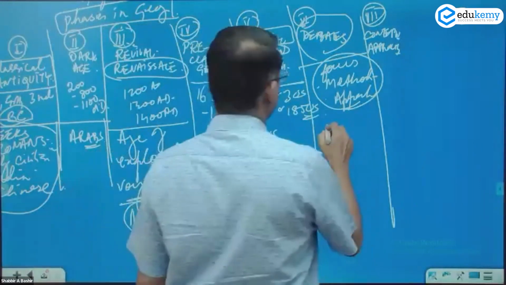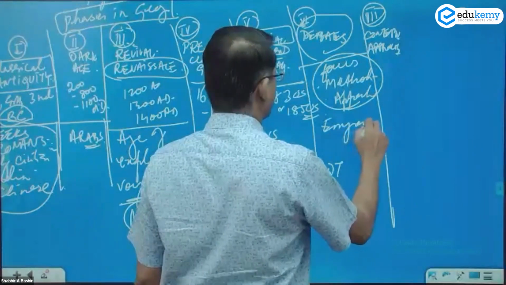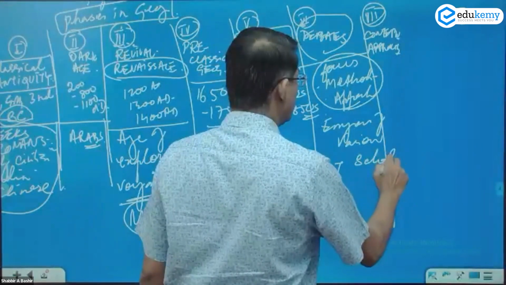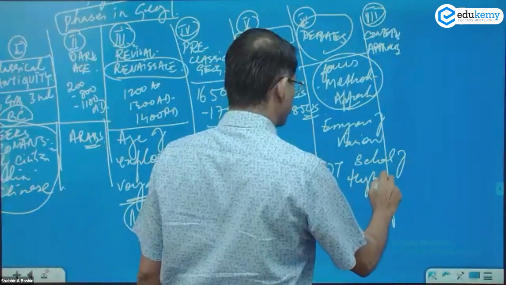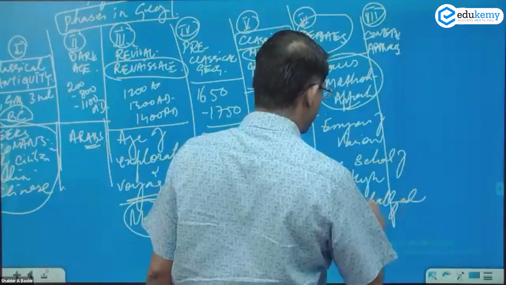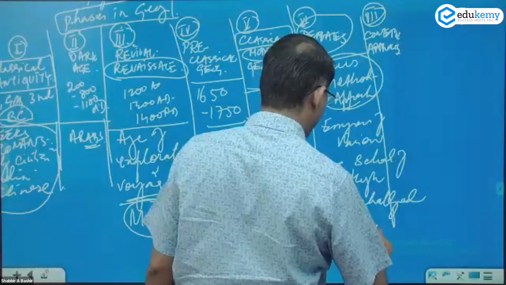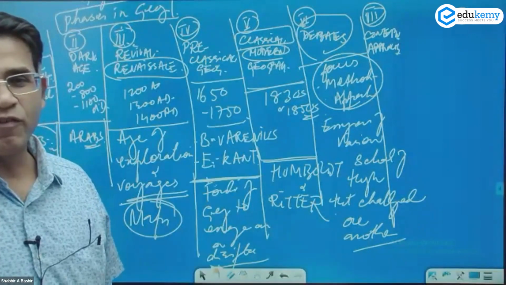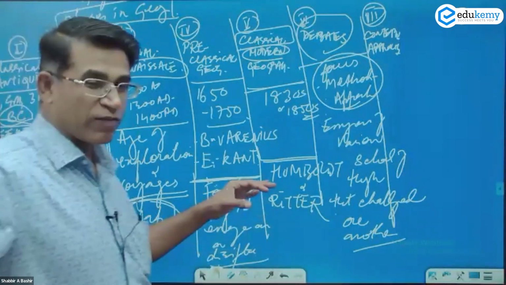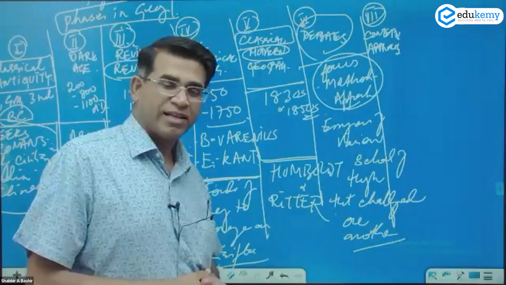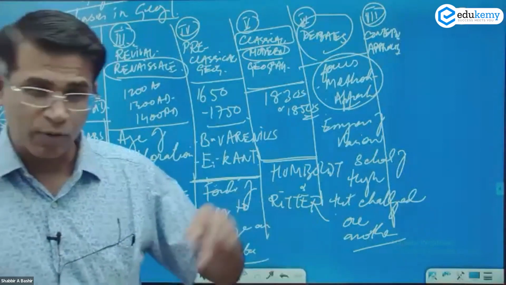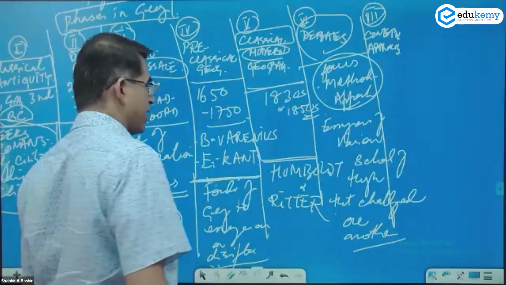So here we have the emergence of various schools of thought that challenged one another. So I'll talk about that eventually. And those schools of thought started challenging one another. They started saying, our method is right. They said, no, our method is right. Our approach is right. So it is the time of debates.